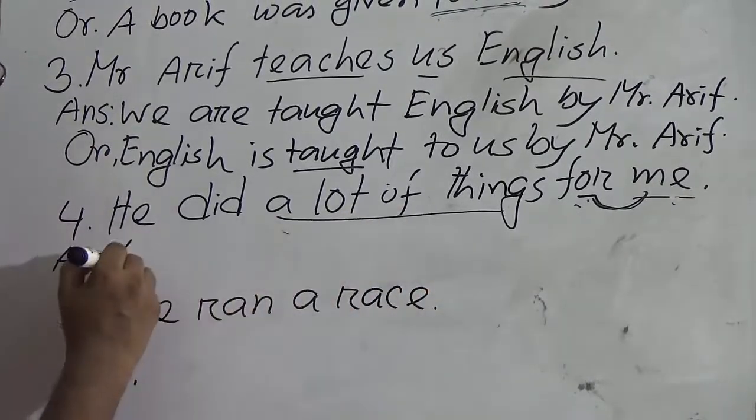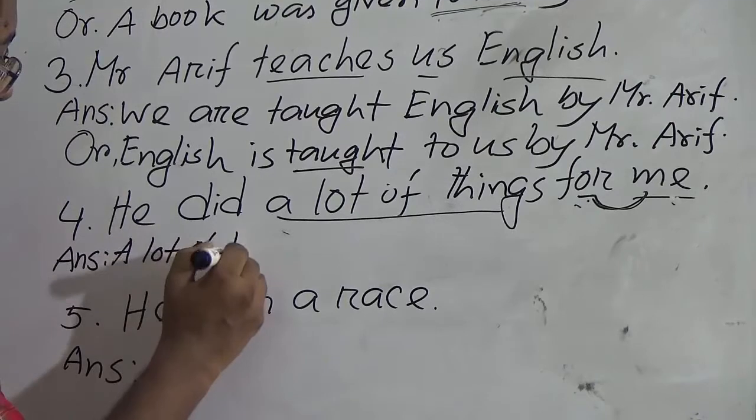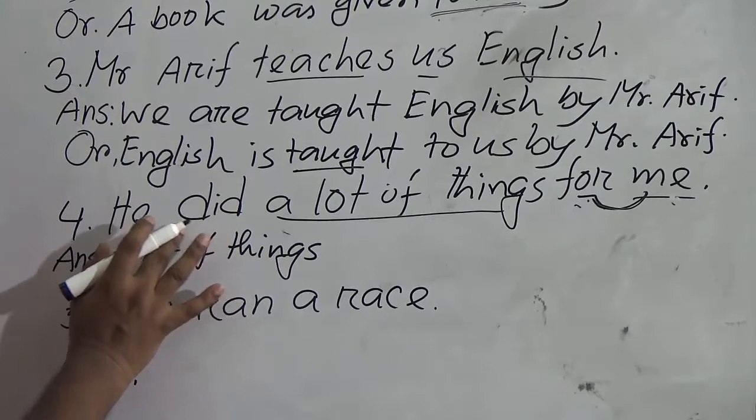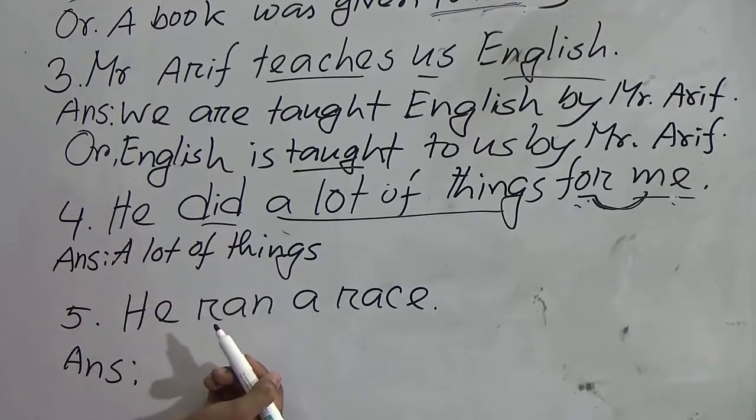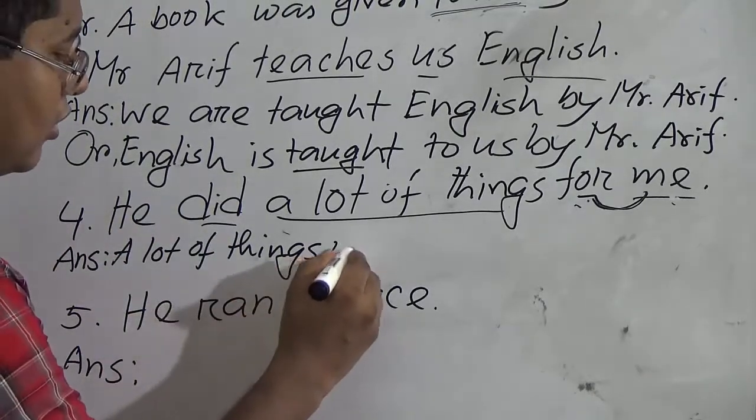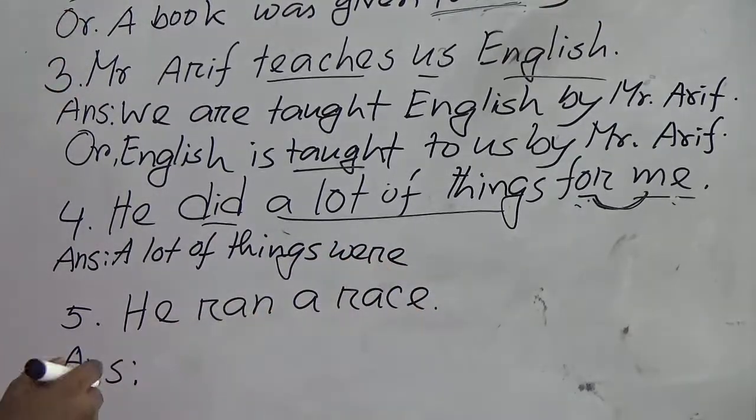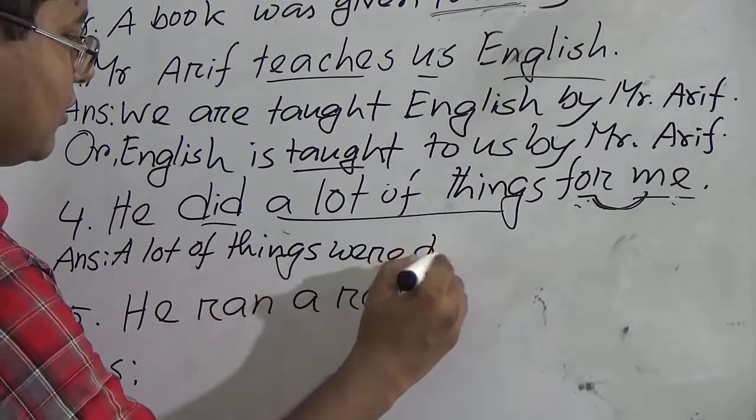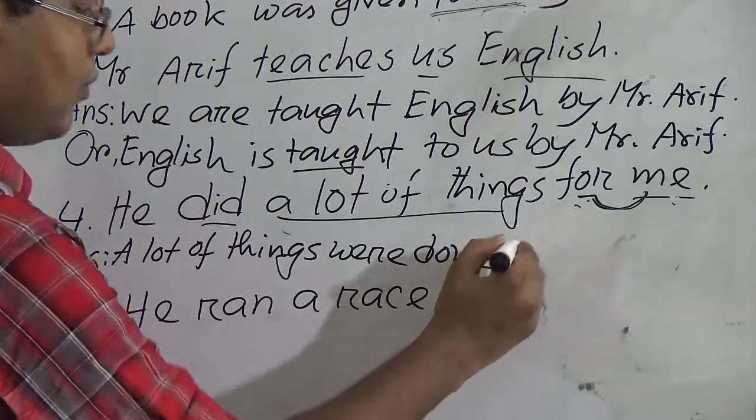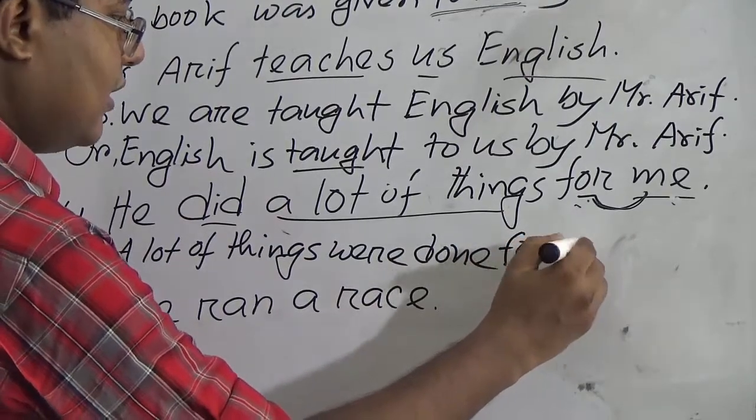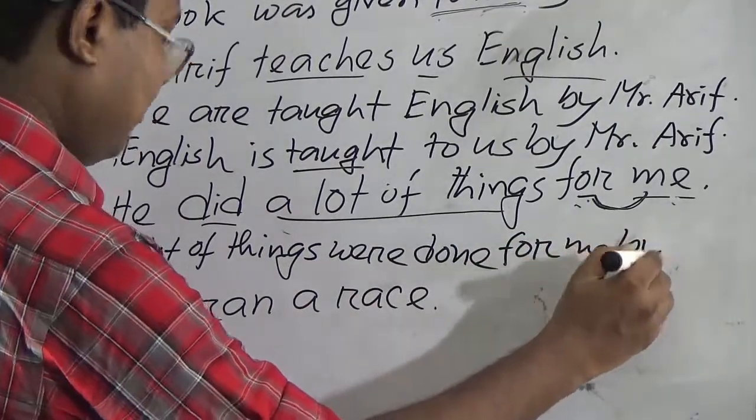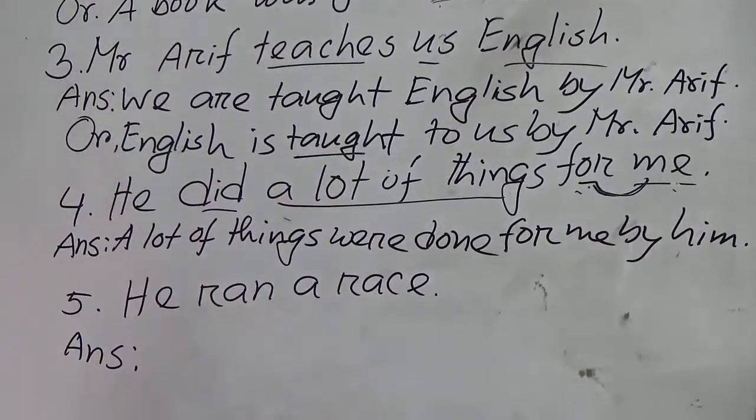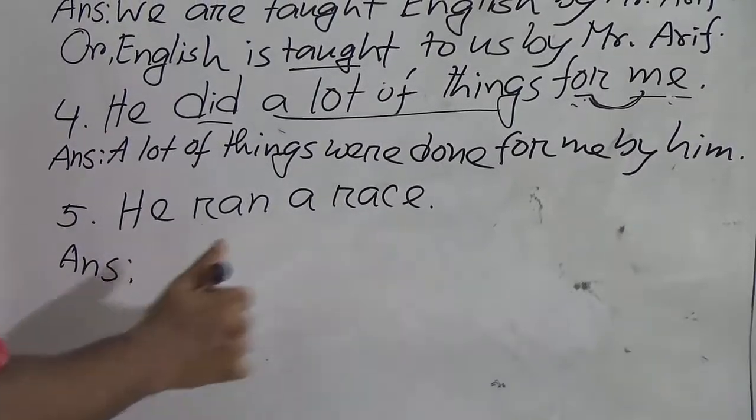So first object, a lot of things. As this sentence belongs to past indefinite tense, we will use was or were. A lot of things, that's why we are using were. So a lot of things were, past participle of main verb do, did, done. For me will be used as a retained object, and then by comes, and the subject he will be the object at the end.